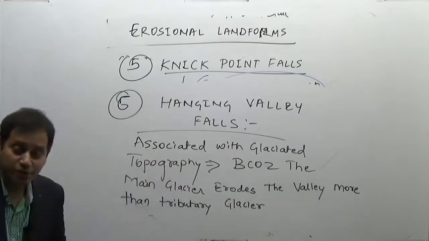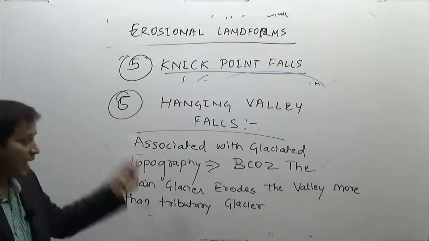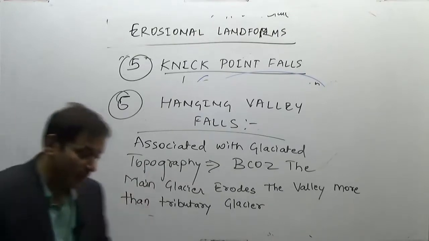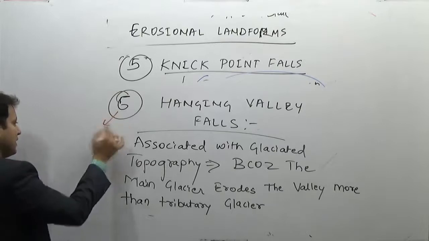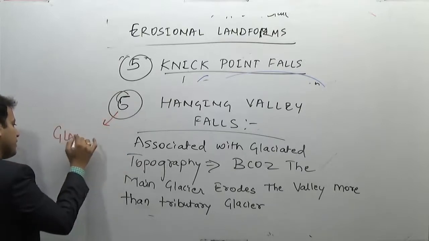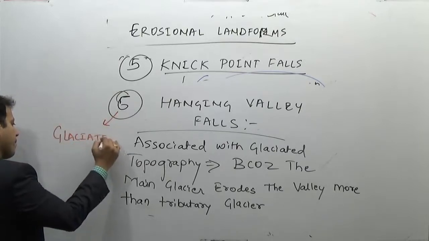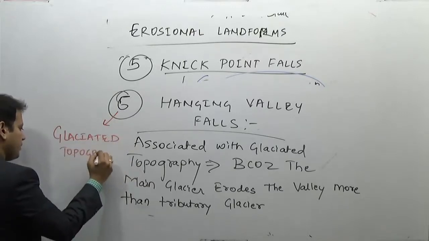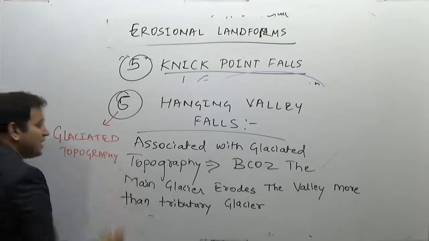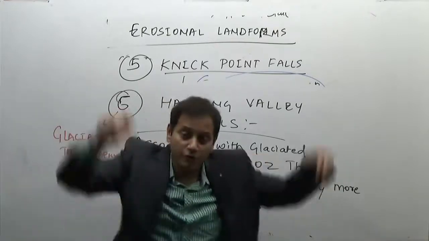Resulting into tributary glacier joining from a higher height, resulting into hanging valley falls. So we will refer this topic in glaciated topography. Why are they known as hanging valley? Because they join from a higher height.